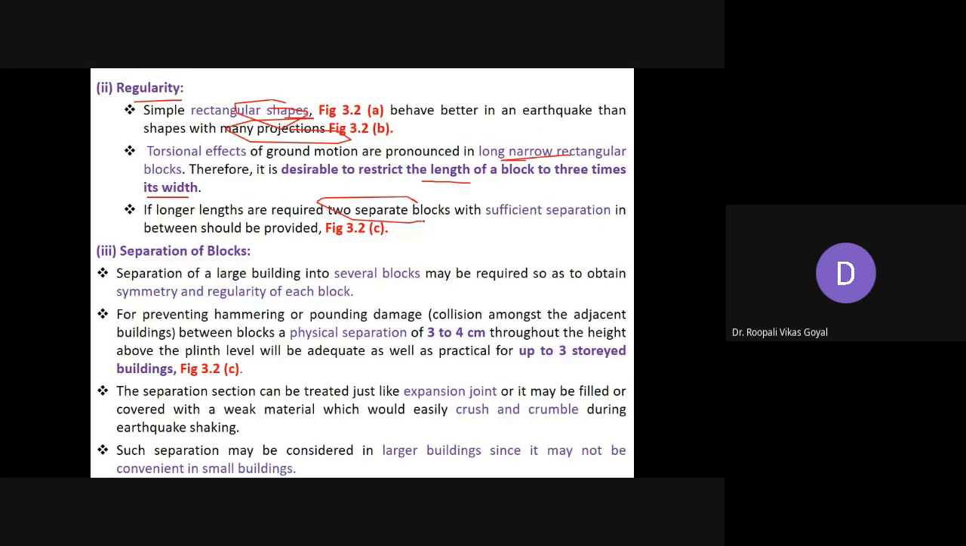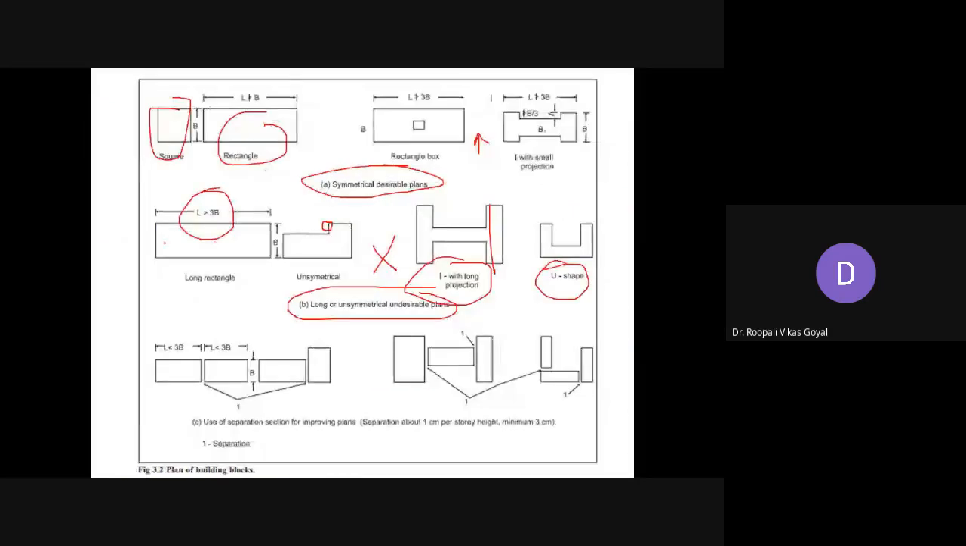So if still you want that, कि आपके पास बहुत सारा लेंथ है, आपके पास जमीन ही ऐसा है कि आपके पास बहुत सारा लेंथ है, so instead of going for a long block, you can make them separated, that is length having less than 3 times its width. So means you can separate your blocks.